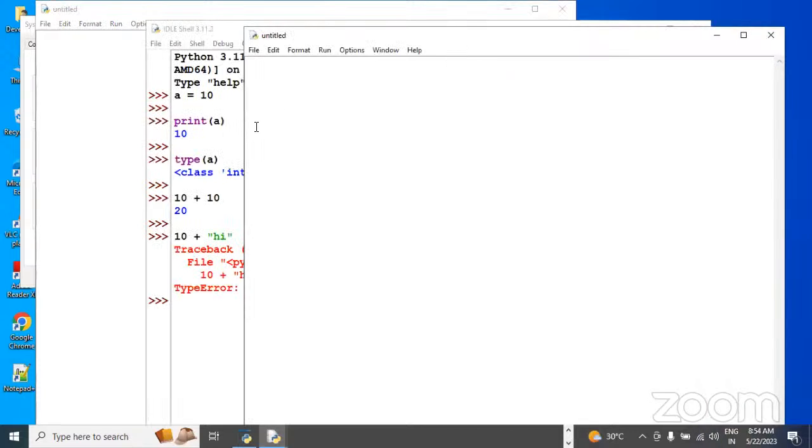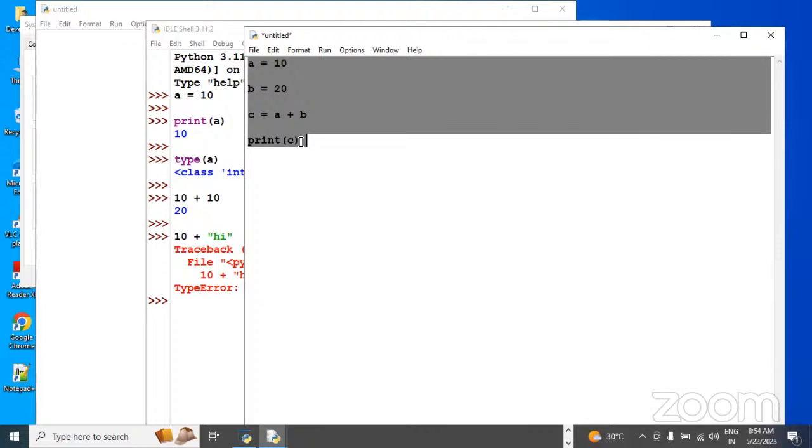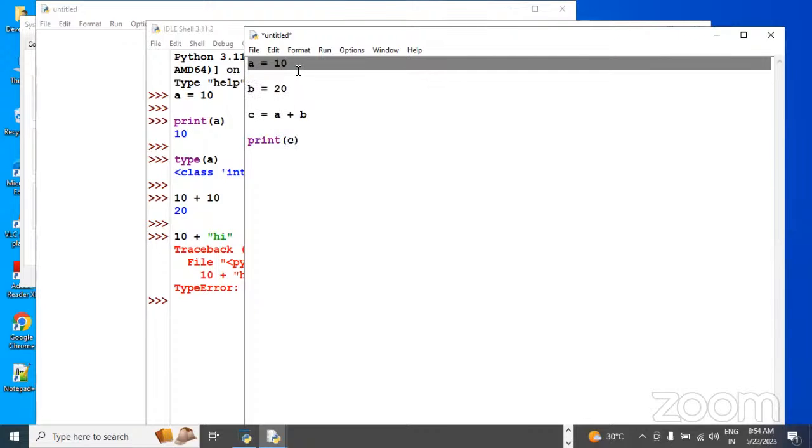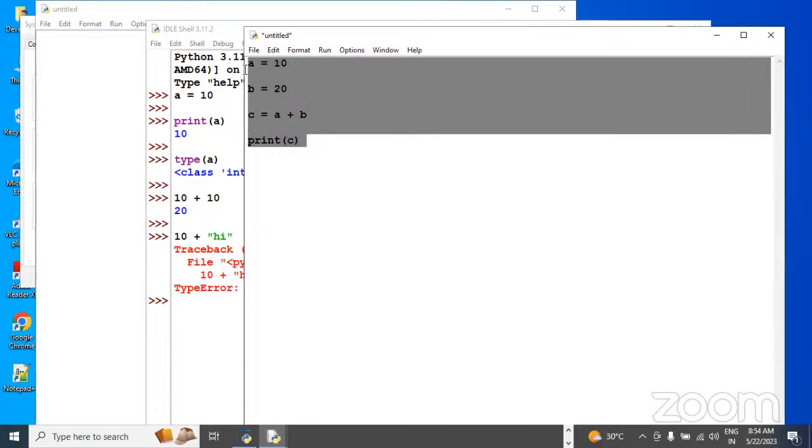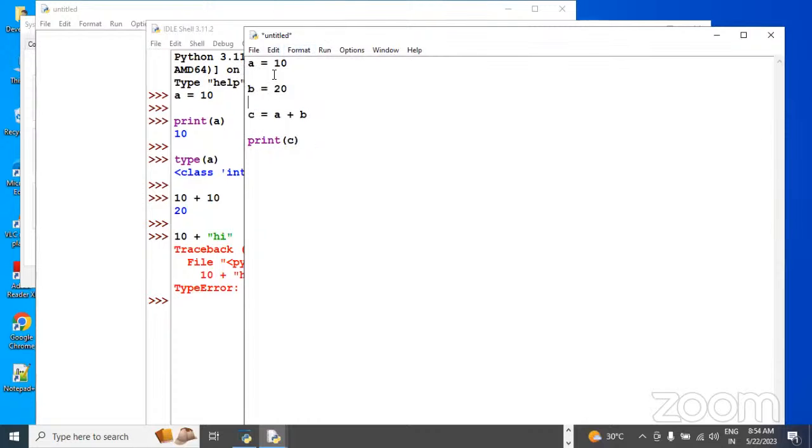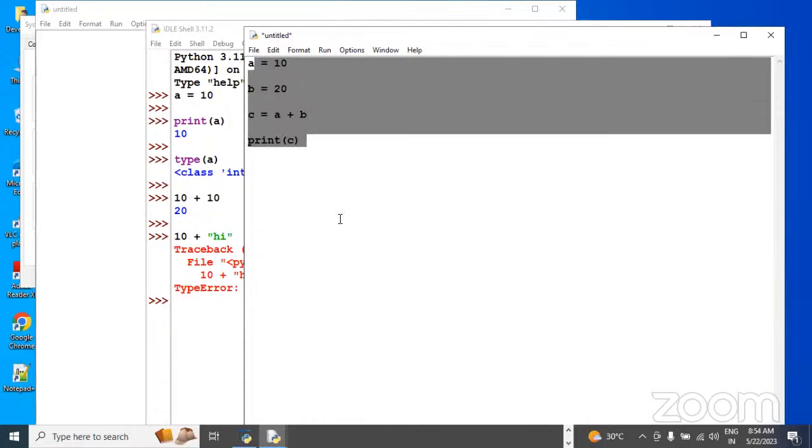So here all lines at a time you can create: a equal to 10, b equal to 20, c equal to a plus b, and print c. Like this, many lines at a time you can write, guys. Right now it is not executing each line. After writing a line, it is not executing immediately. Whenever we execute this program, then line by line it executes and memory is created. Finally the result will come. So this is possible using IDLE. Hundreds of lines of code we can write here.